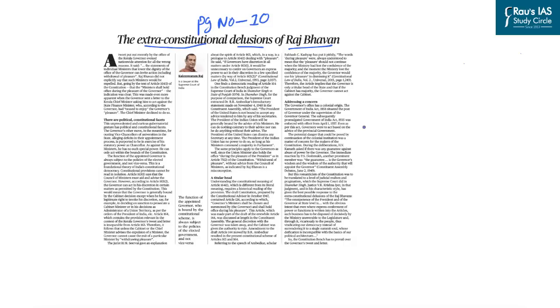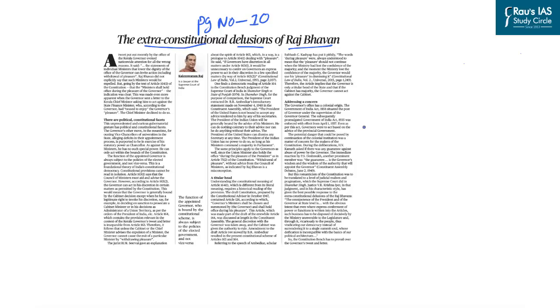This article on page number 10 is related to a controversy that has started in the state of Kerala between the governor and the ministers of the Council of Ministers of the State Government of Kerala. Now, this controversy is associated with the power of removing a minister from the Council of Ministers. In this line, the governor of Kerala has asserted that the governor has the power to remove any minister if that minister is bringing down the dignity of the office of the governor, because the governor is the constitutional head of the state. However, there is no past precedent under which the governor has removed a minister on such lines.